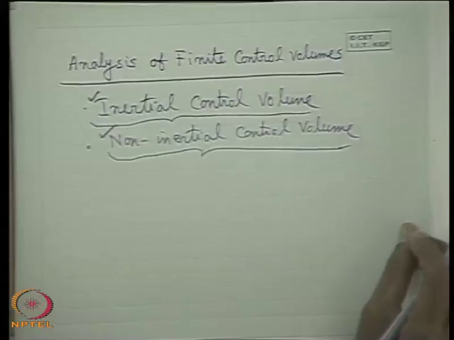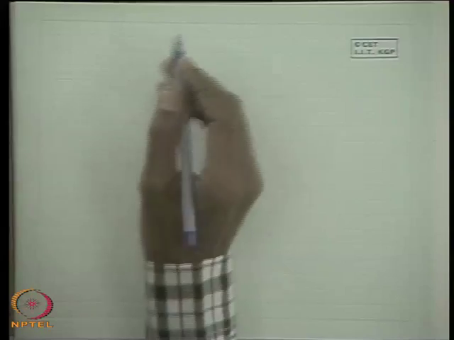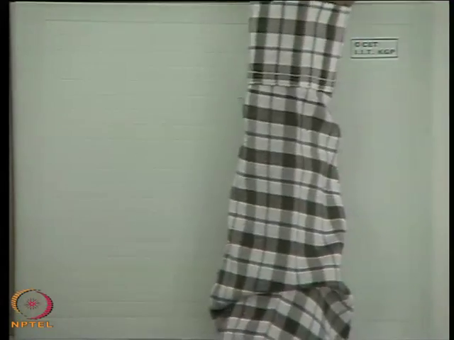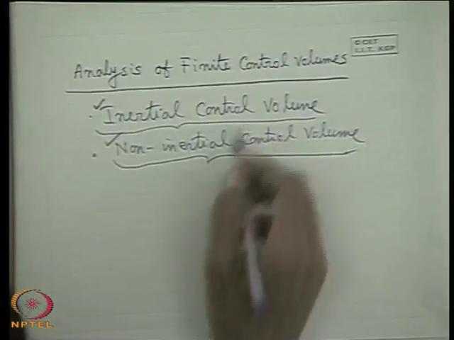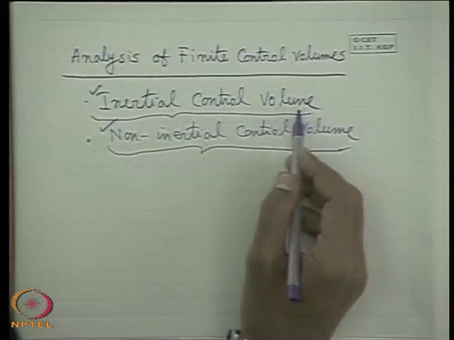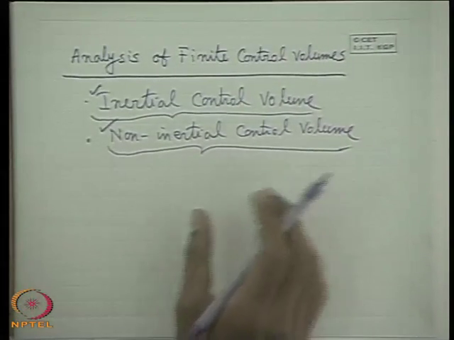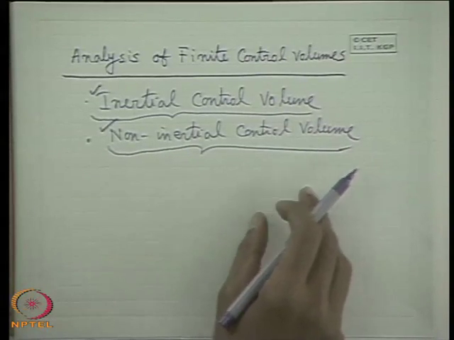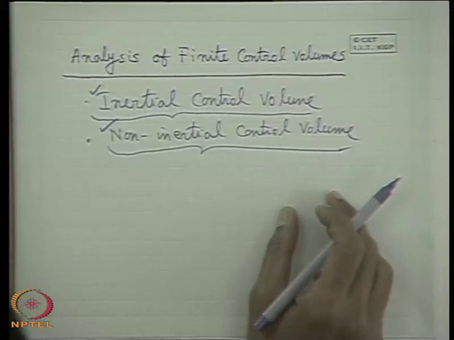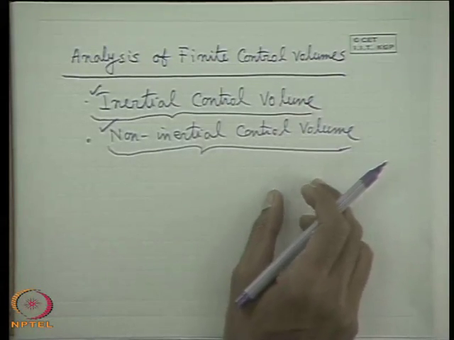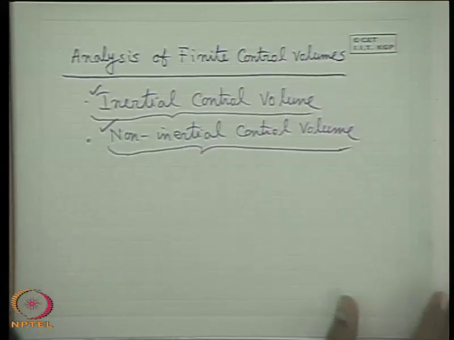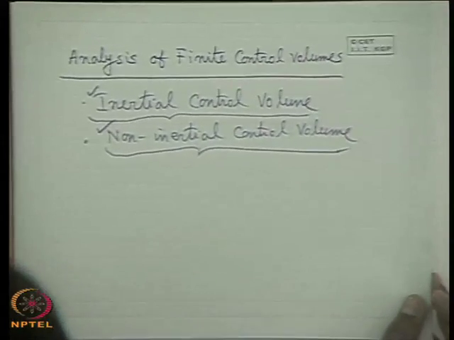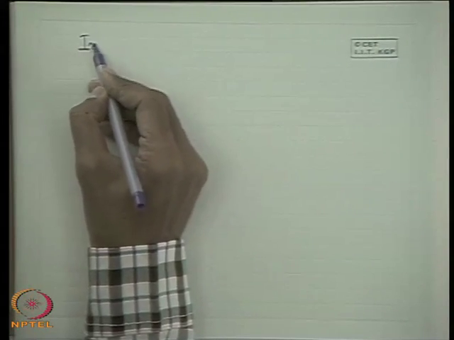One of the practical problems is like this. Let us consider flow through a pipe bend. Now, we will consider different practical problems where the analysis is made through inertial and non-inertial control volumes. We have talked so much about control volumes. We have defined the Reynolds transport theorem, which relates the physical laws for a system to those of a control volume, and we have defined the equation of motion for a control volume, the equation of conservation of energy for a control volume, and the equation of conservation of mass for a control volume. Now, how are these theorems for control volumes analyzed? Let us consider an inertial control volume.